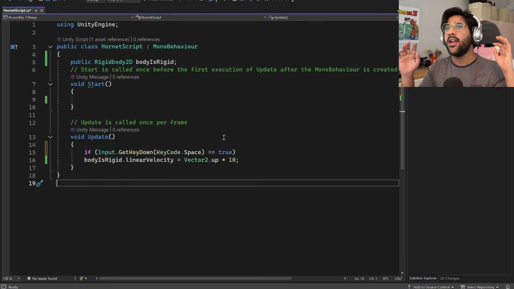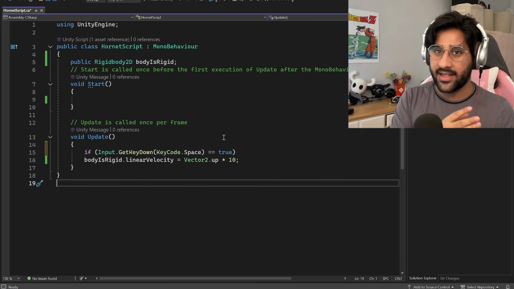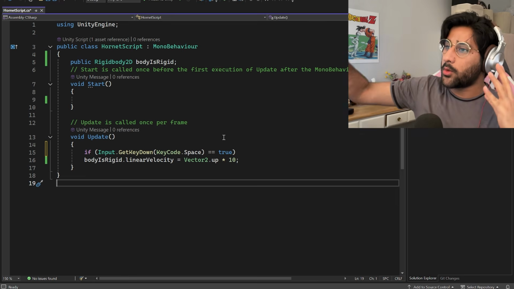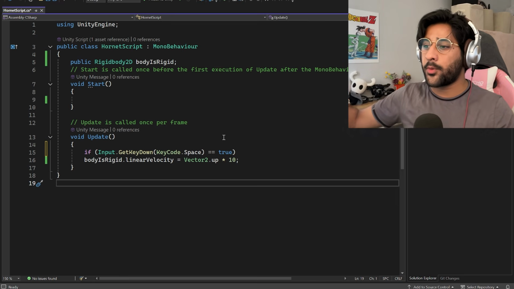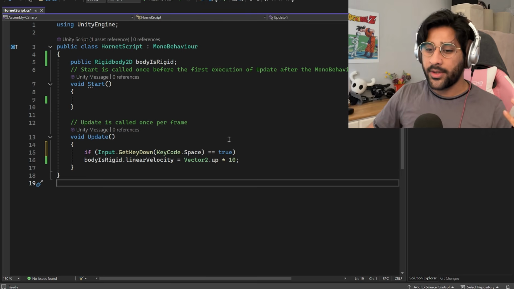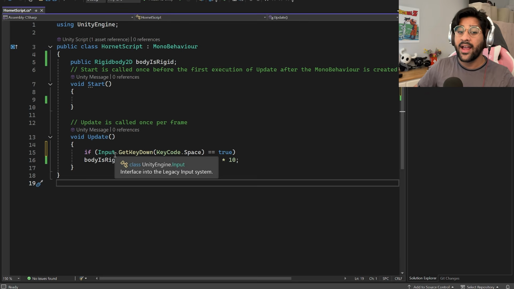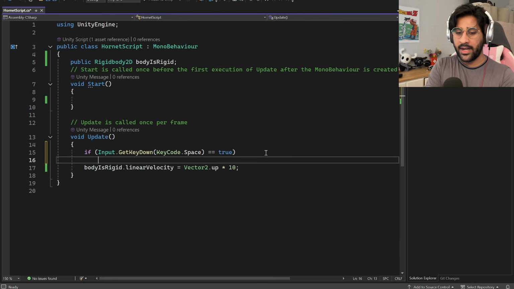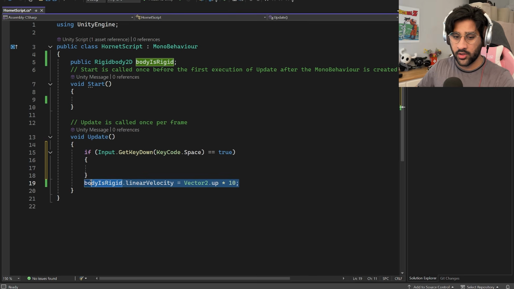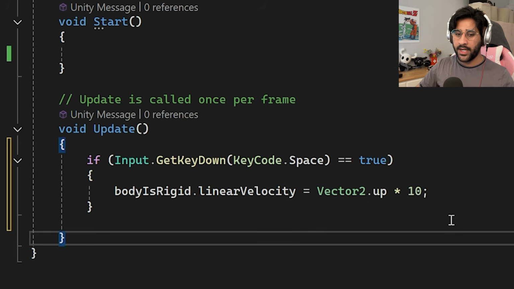Equal basically means that it's just checking if that condition is true. So if I say x is equal to 2, that just means put the value of 2 in x. But if I'm writing x is equal to 2 as a check, that means I'm asking the program to check if x's value is 2 or not. So here we are just asking Unity to check if I have pressed spacebar or not. If I have pressed spacebar, then it should execute this thing. Whatever the condition in the if statement is, it needs to go in these curly brackets. So I can just cut it out of here, paste it in here, right? That should be it.